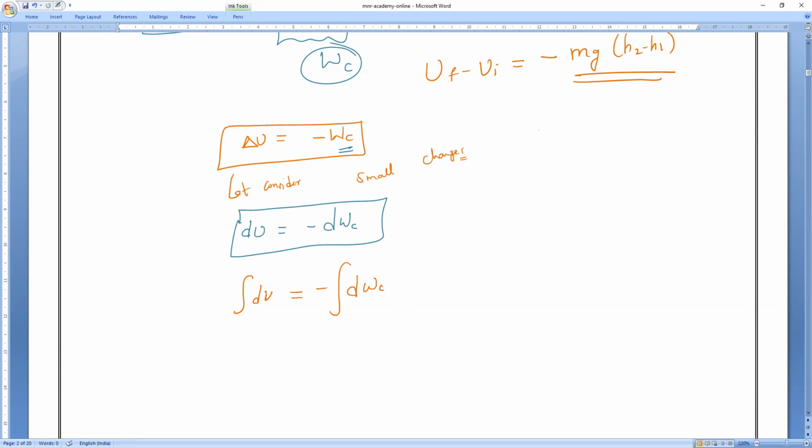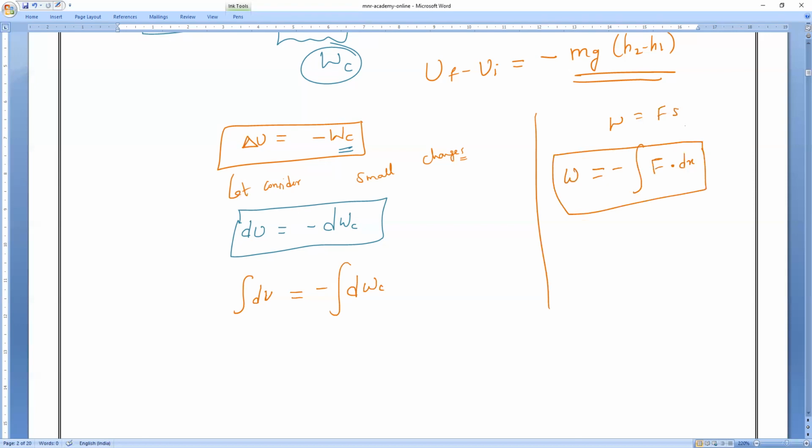Can you tell me from this, what is the work done formula? Work done is equal to force into displacement. Here the displacement is very small, so the formula becomes F dot dx. Am I right?